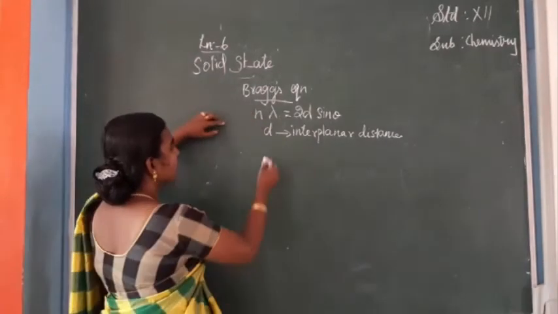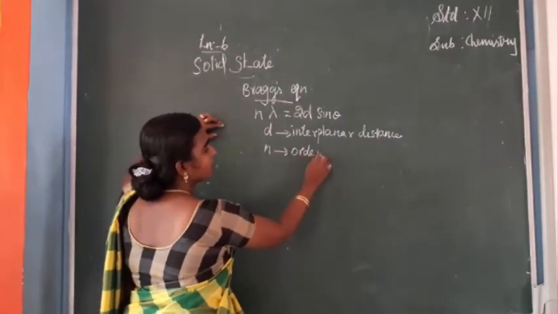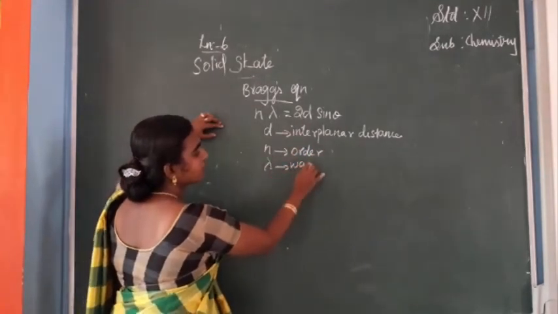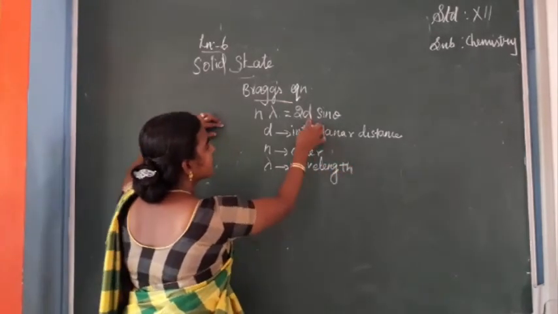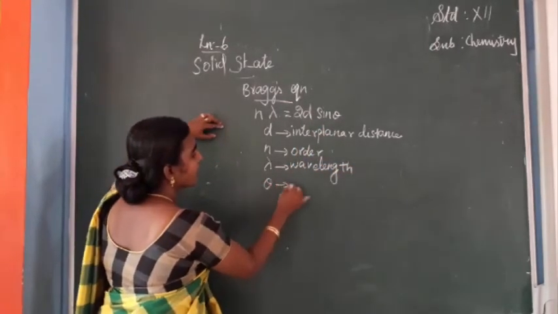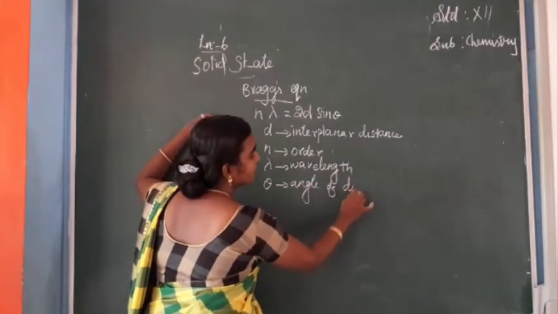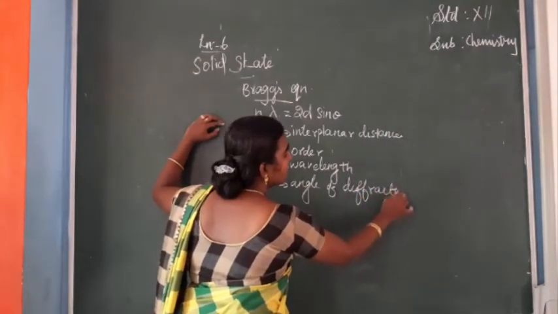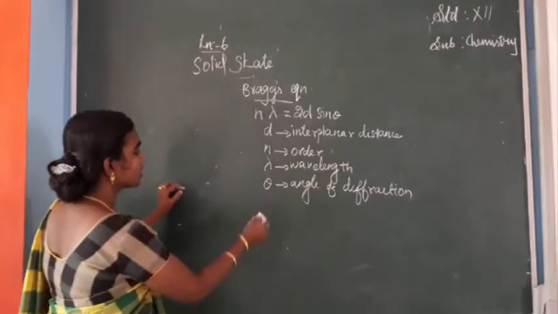Next, n is called the order of diffraction, lambda is called the wavelength, and theta is called the angle of diffraction. If we have to find the interplanar distance of a particular crystal, we rearrange this equation.